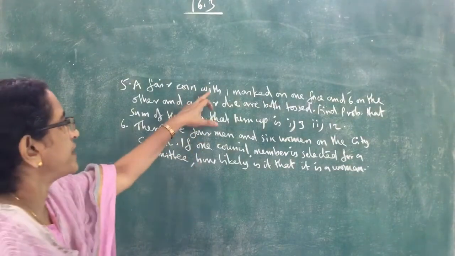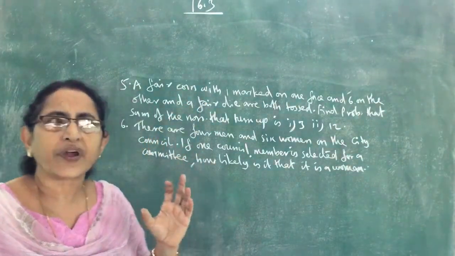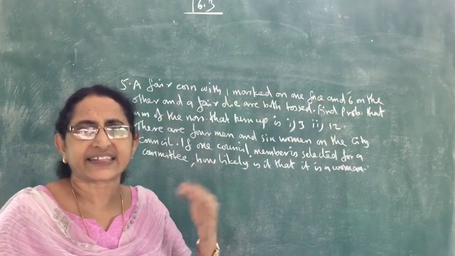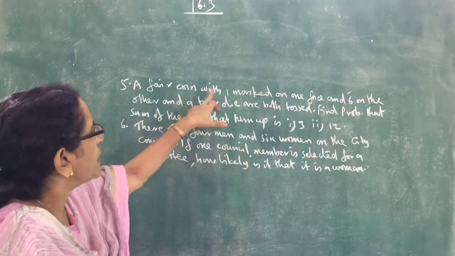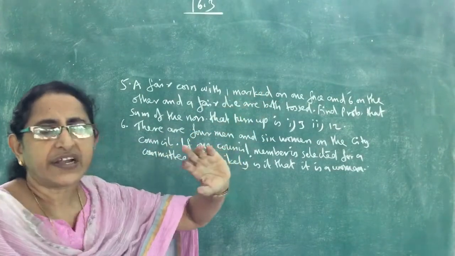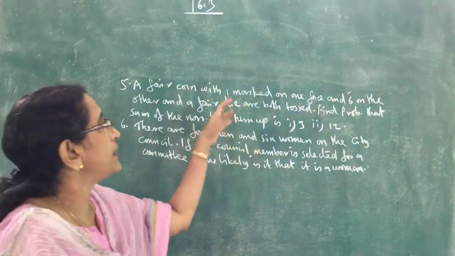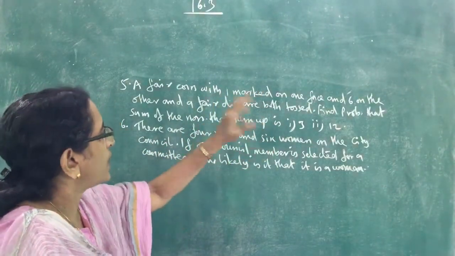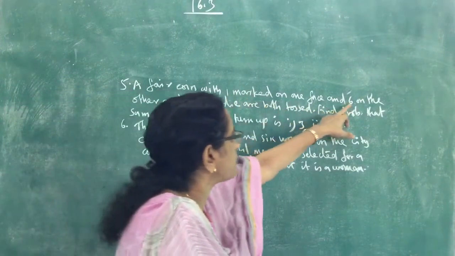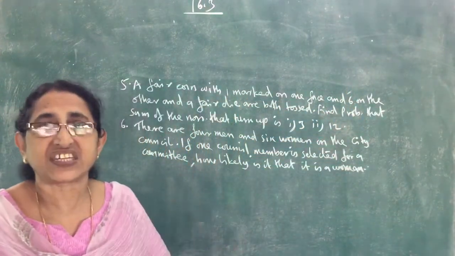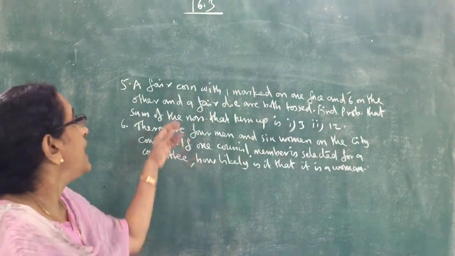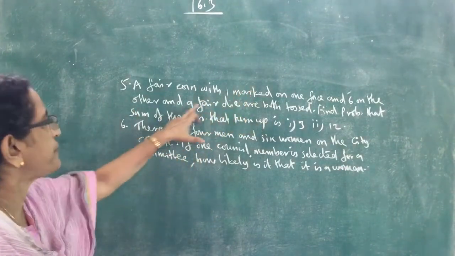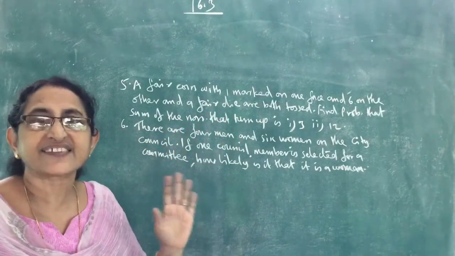A fair coin usually is marked as head and tail. But here, this is a special type of coin in which one face is marked 1 and the other face is marked 6. Instead of H and T, here it is marked 1 and 6. That is the specialty of the coin. And that coin and a fair die are both tossed. That is the experiment here.